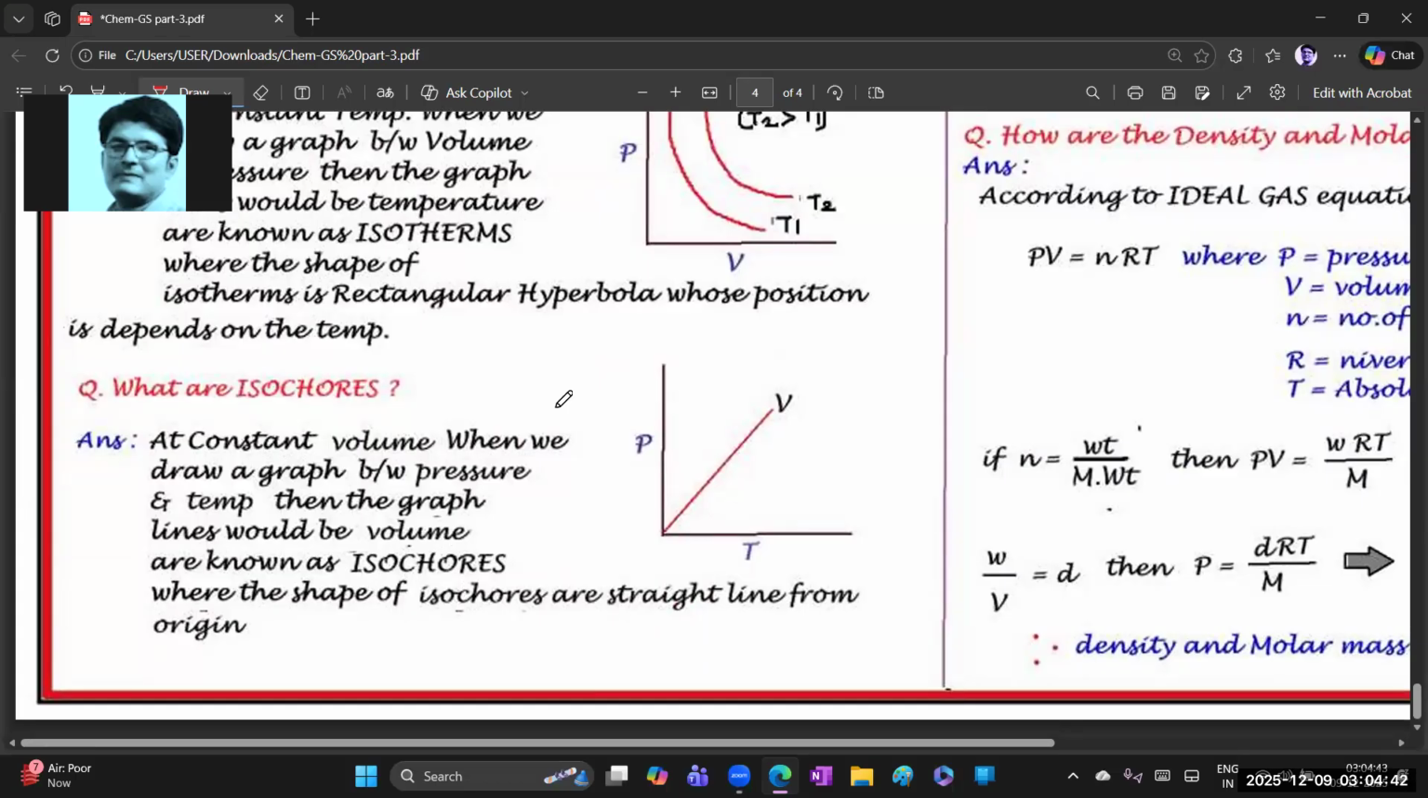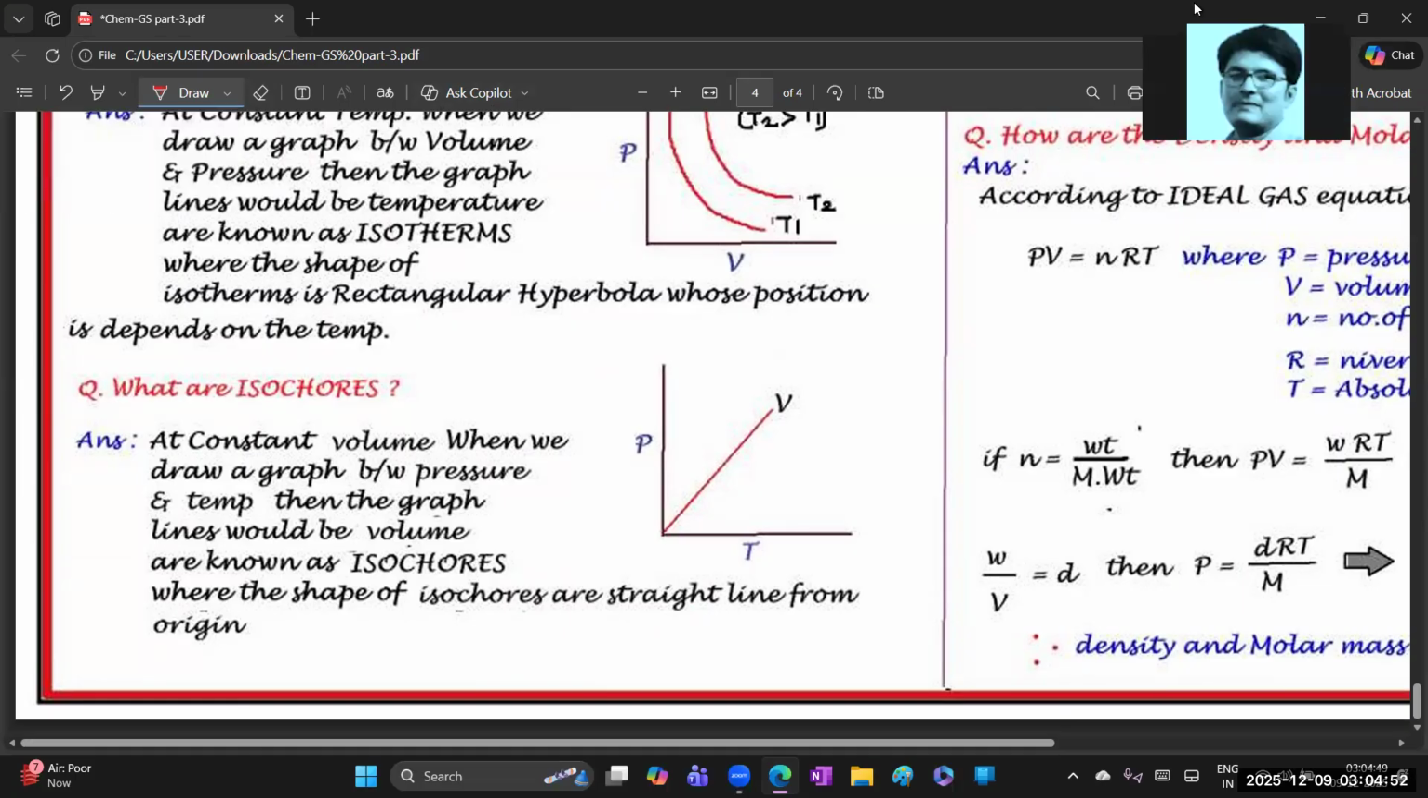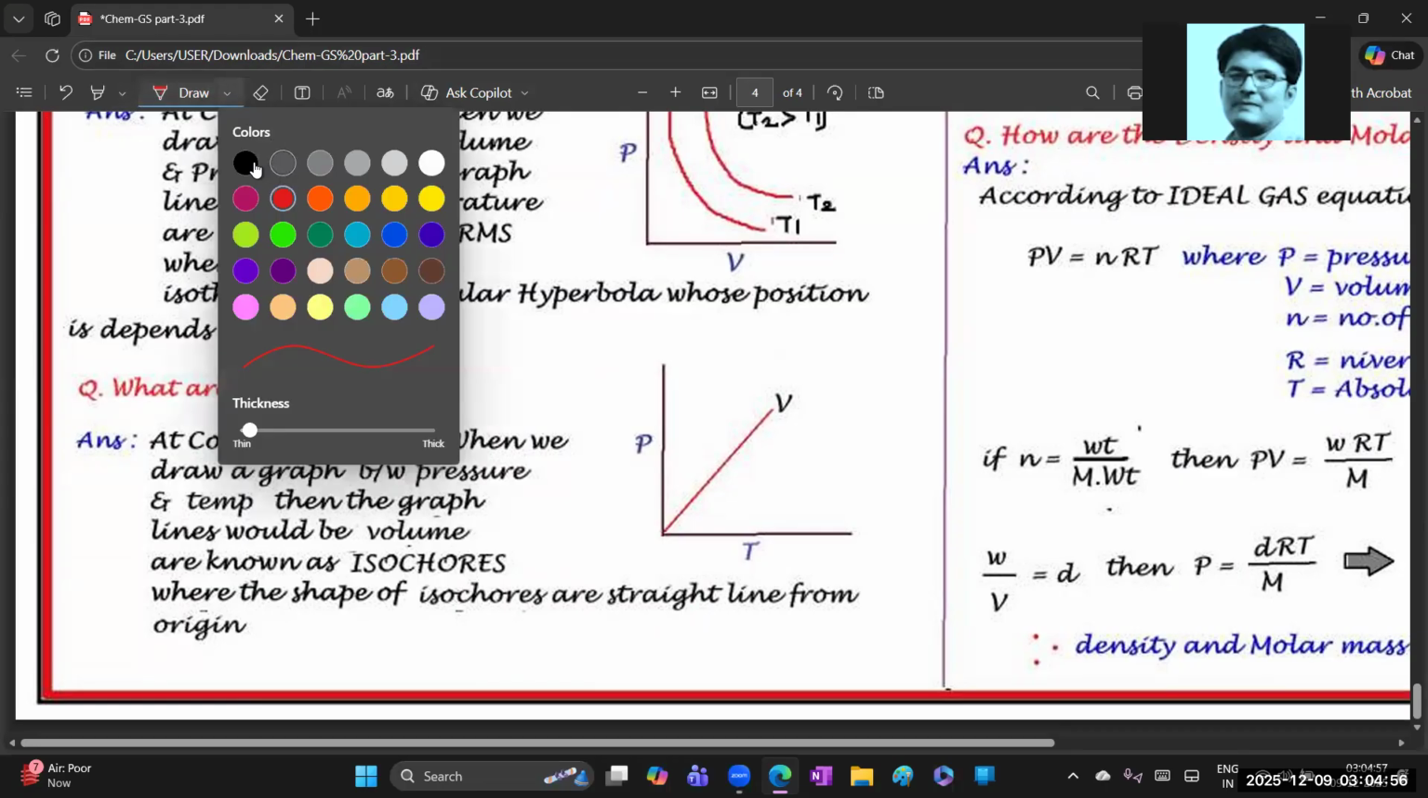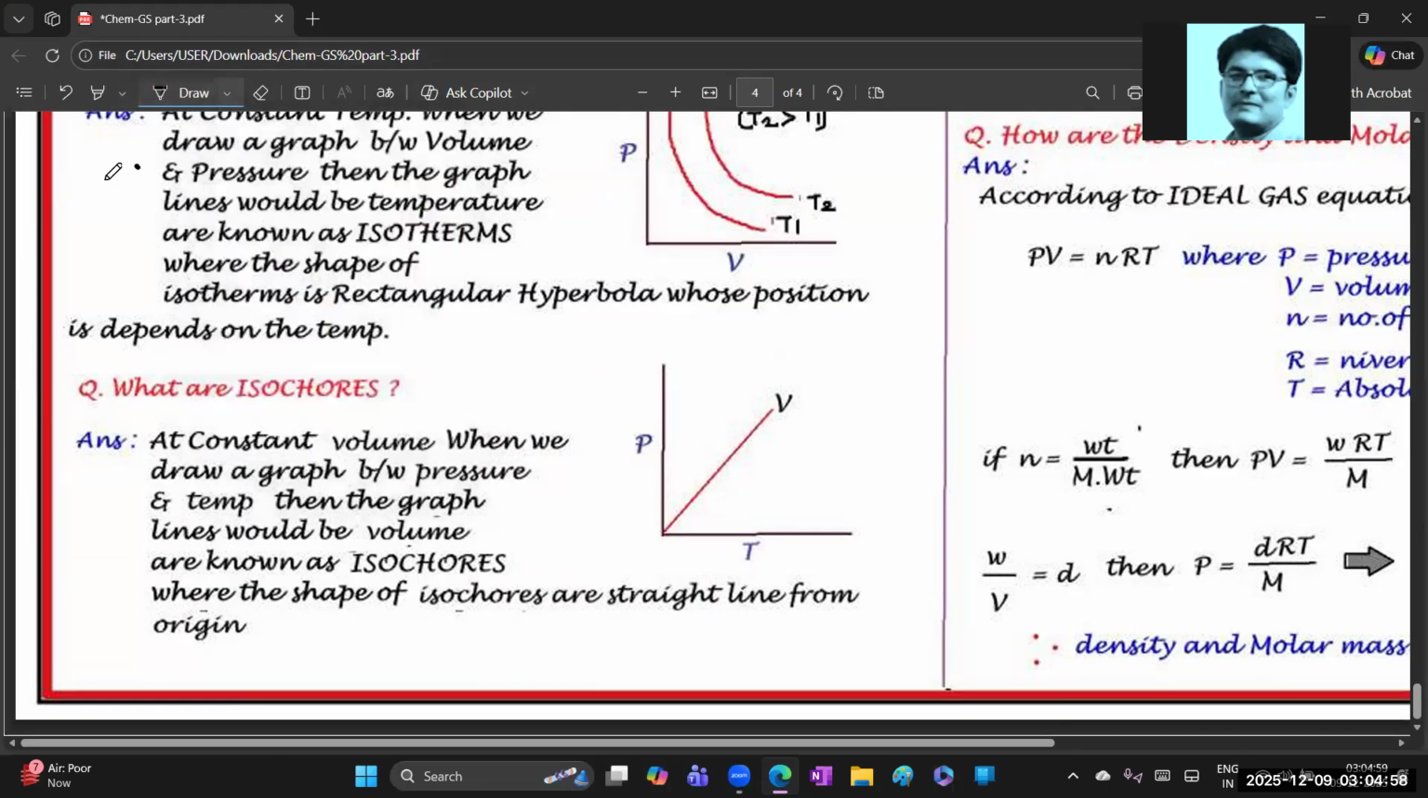Now actually, the isochore is given from an objective point of view. From the IP point of view, we learn only Boyle's law, Charles' law, Avogadro's law. But from an objective point of view, we need to learn one extra also, that is Gay-Lussac's law. Here I will write Gay-Lussac.